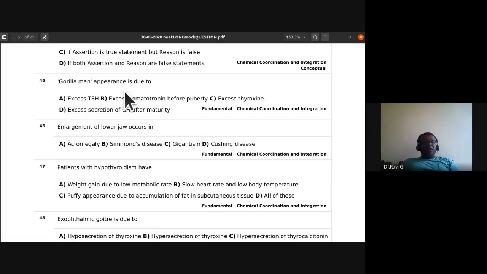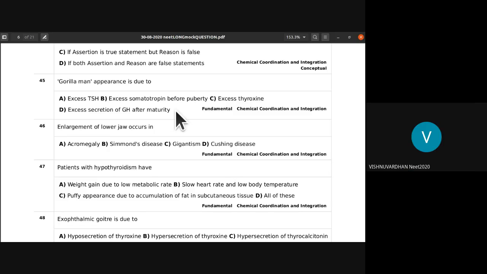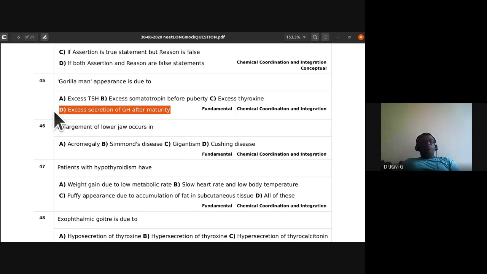Gorilla man's appearance is due to excess TSH, excess somatotrophin before puberty, excess thyroxine, or excess secretion of growth hormone after maturity. So what is the gorilla man appearance due to? Option D, sir. Very true. Excess secretion of growth hormone after maturity.